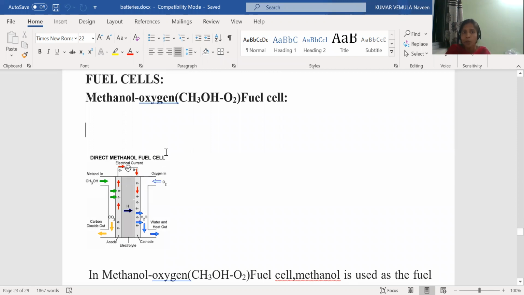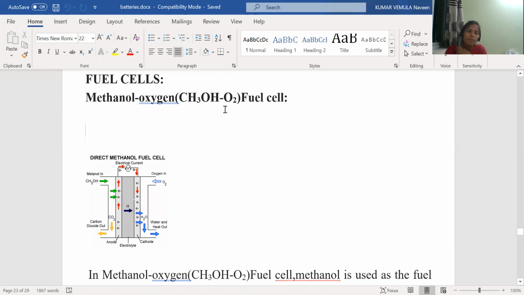This is the diagram of the methanol oxygen fuel cell, same like the hydrogen oxygen fuel cell. In the methanol oxygen fuel cell also, methanol is acting as the fuel and oxygen is acting as the oxidant. Methanol is passing to the anode, oxygen is passing to the cathode, from outside to the inside. But what reactions are taking place at the anode and the cathode? At the anode oxidation, at the cathode reduction reactions are taking place. So here methanol undergoes oxidation, oxygen undergoes reduction.